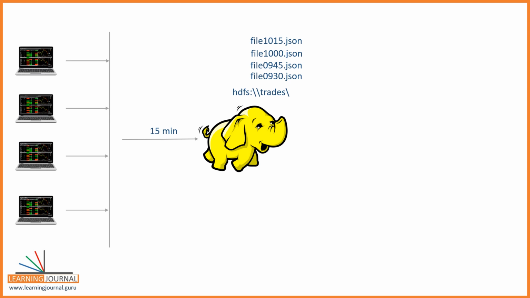And this is the ideal case expectation, which is almost impossible to achieve. I'll come back to the point of why creating a file every 15 minutes is not practically possible. But let's assume that we achieved it. You are getting a file every 15 minutes. Now you are supposed to compute these 3 points every 15 minutes. How will you do it?